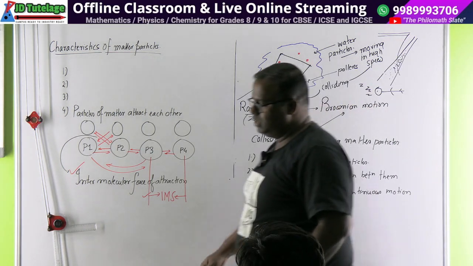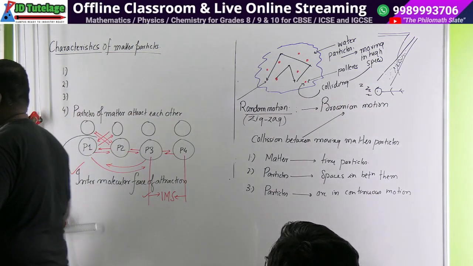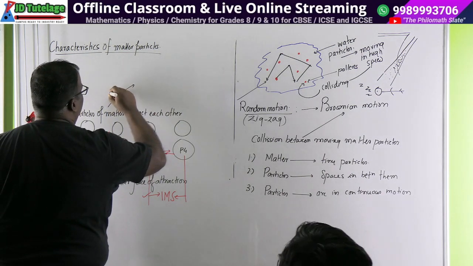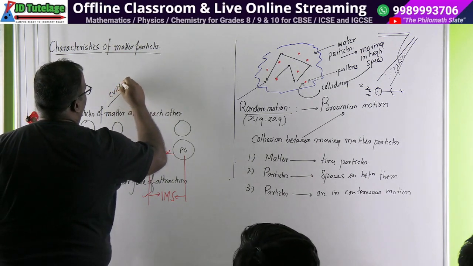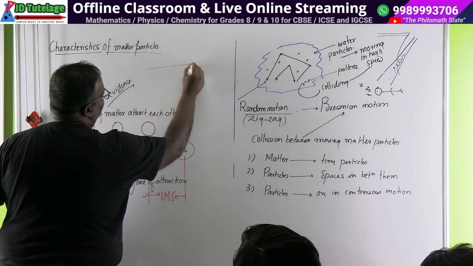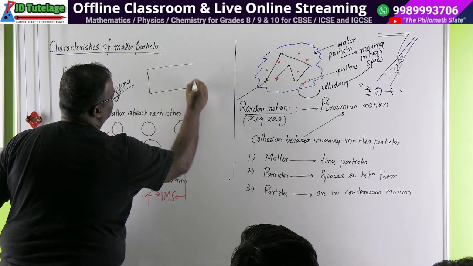So let us see something more called particles of matter attract each other. Let's see one small sort of evidence for this. इसका भी एक evidence देखना जायज बनता है. Evidence, right? तो ये ले लो, that मोटा वाला what?